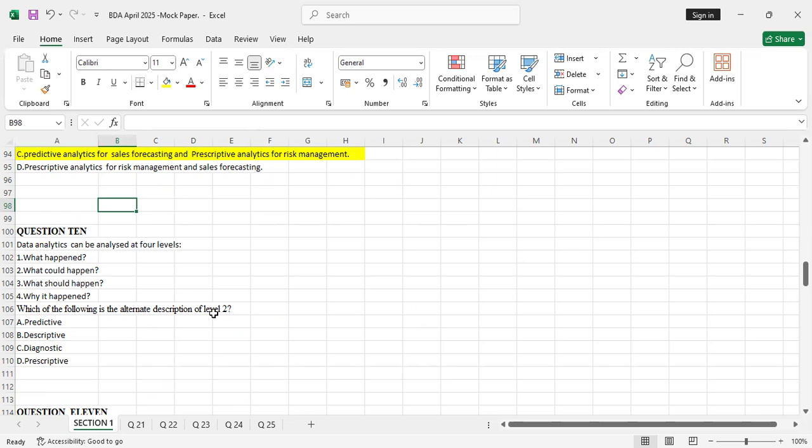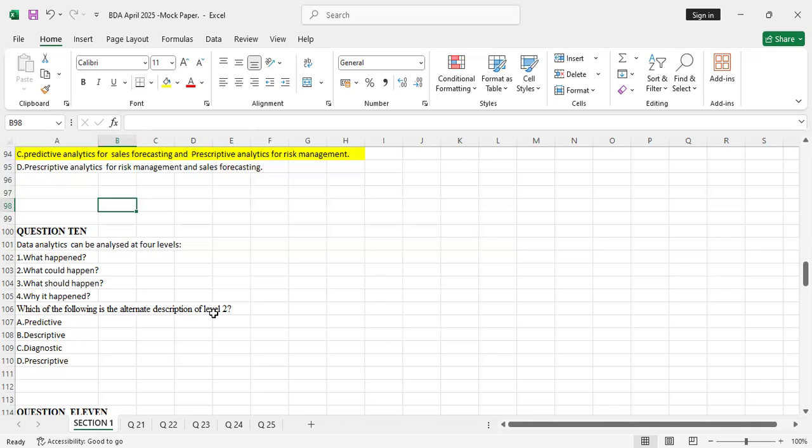What should happen, number 3, falls under what we should do. So what should happen is prescriptive. Then why it happened is diagnostic. You diagnose. If you have malaria, you go and say maybe I'm vomiting, then they diagnose you with malaria.